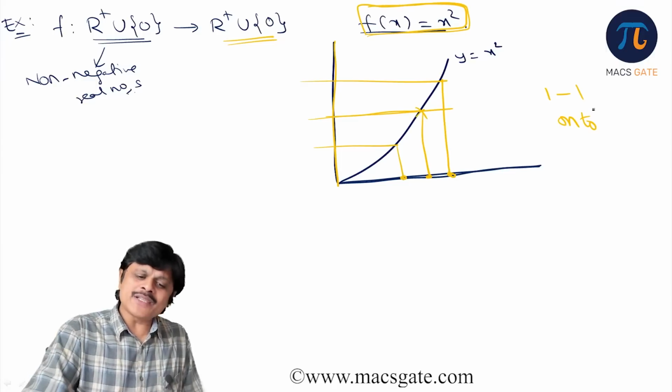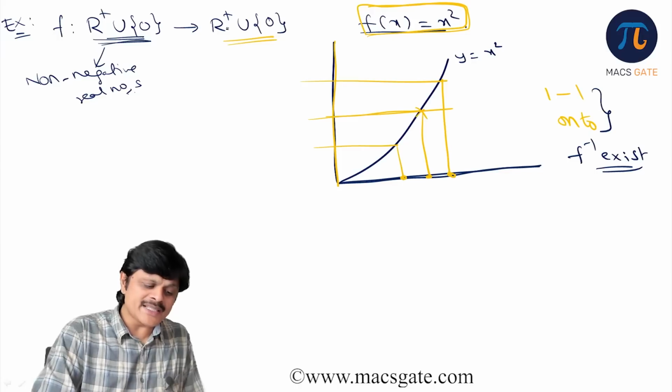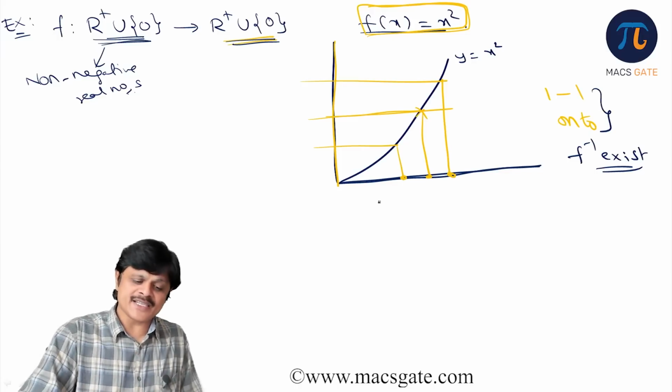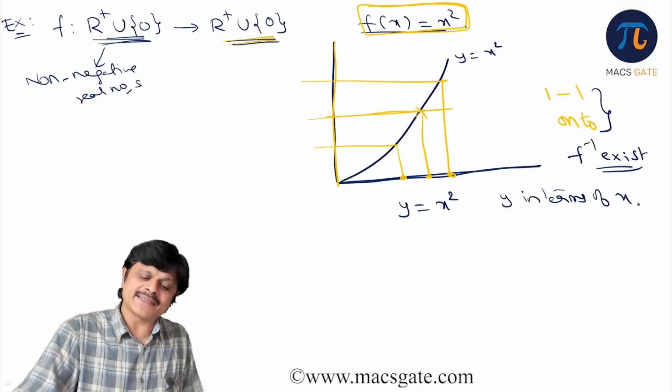Now because it is 1-1 and onto, f inverse exists. In this case, when the domain is this and the codomain is this, f inverse exists. And what is f inverse? Y is equal to x square, so that is y in terms of x. So write x in terms of y.